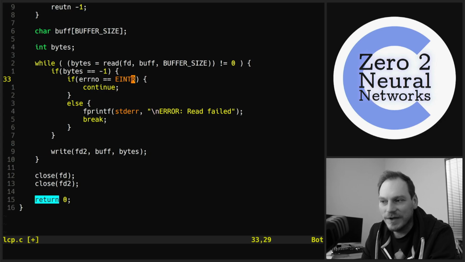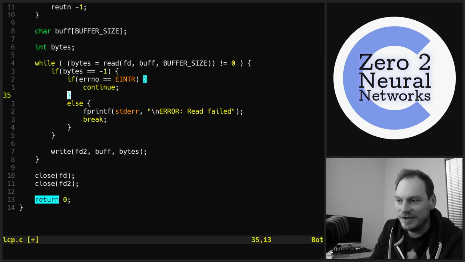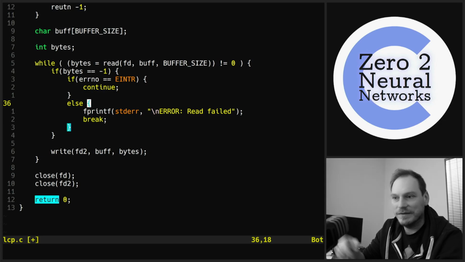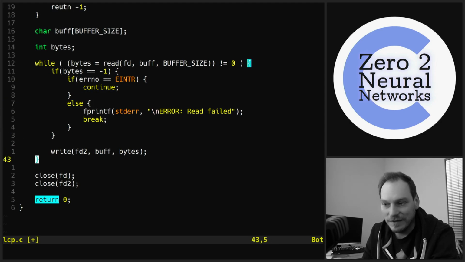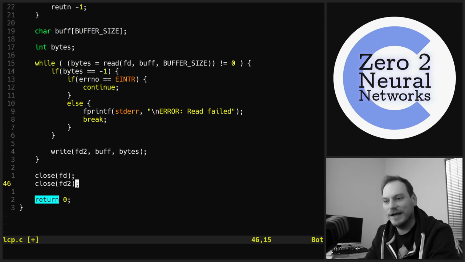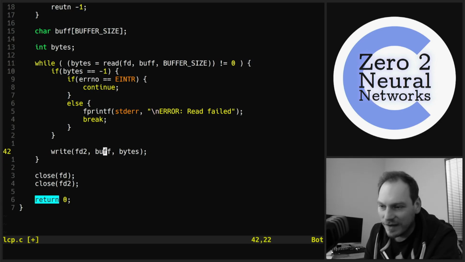We check the error, make sure it's not any interrupt error. If this read returns -1, there's been an error. If it's an interrupt error, we just continue, and the continue command will just carry on. We'll go back around this while loop again and have another go. Else we quit out of the while loop, print out an error message, and close the program.